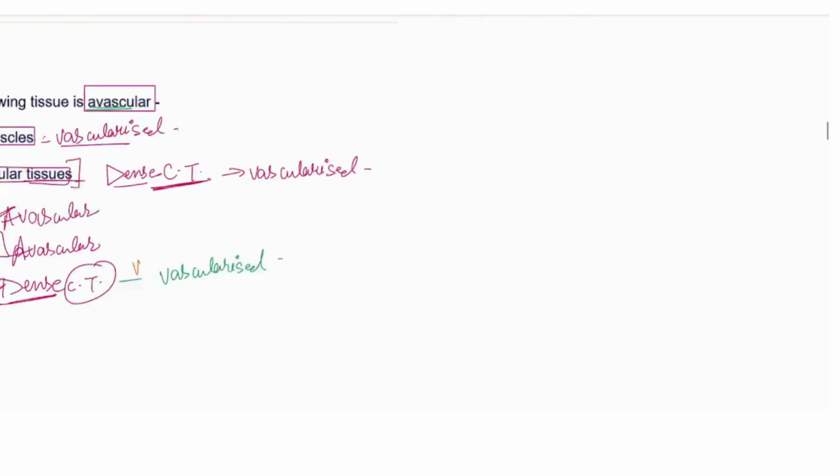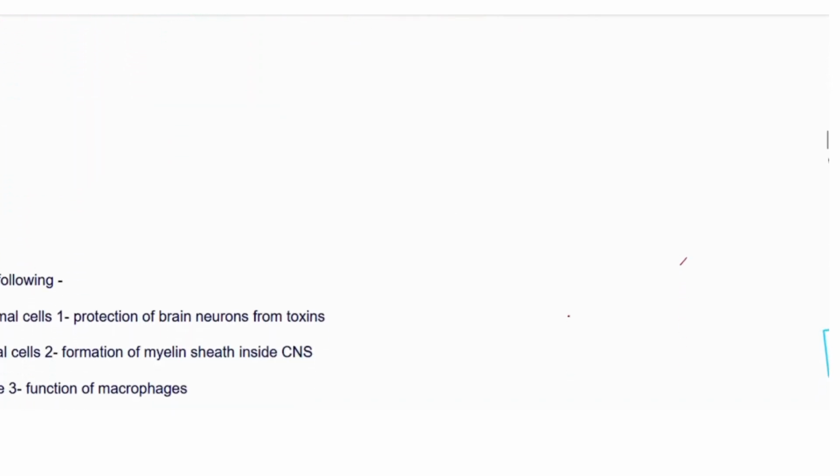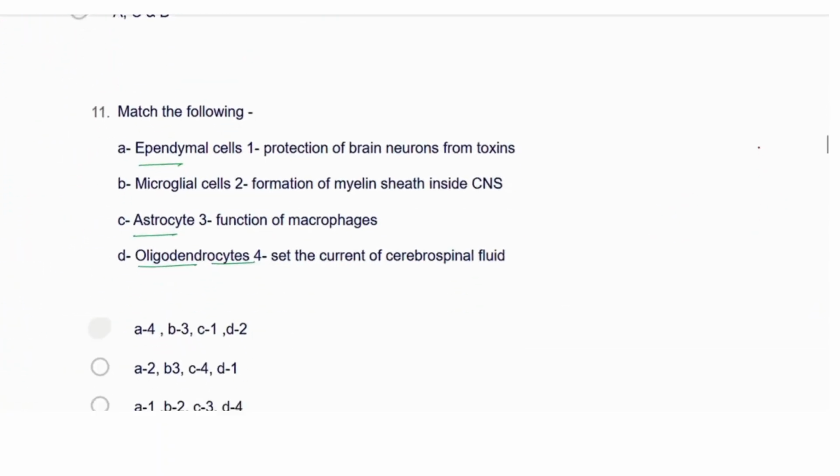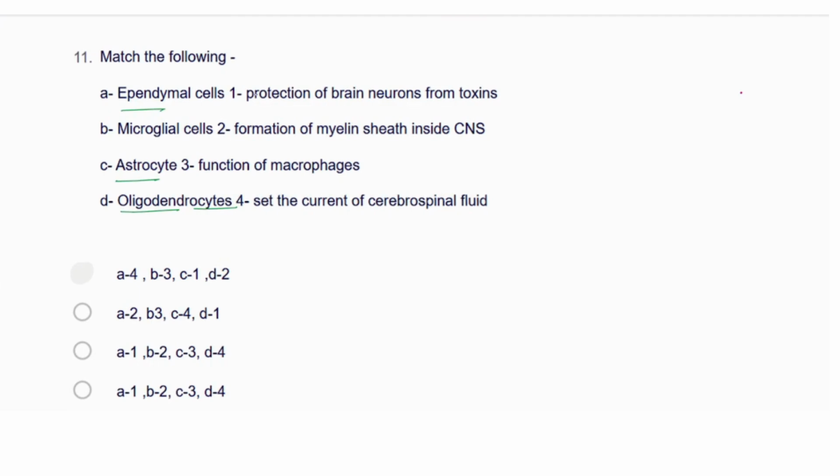Okay, so now let's match the question with the answer. Ependymal cells are actually what? Ependymal cells, we have seen, are involved in the secretion of the cerebrospinal fluid. So here, ependymal cells help in the circulation of the current of that CSF.